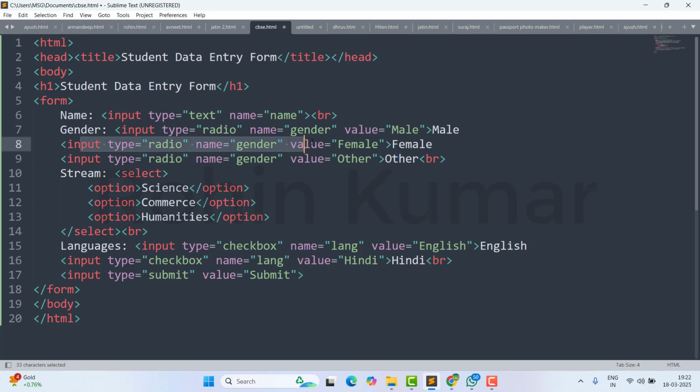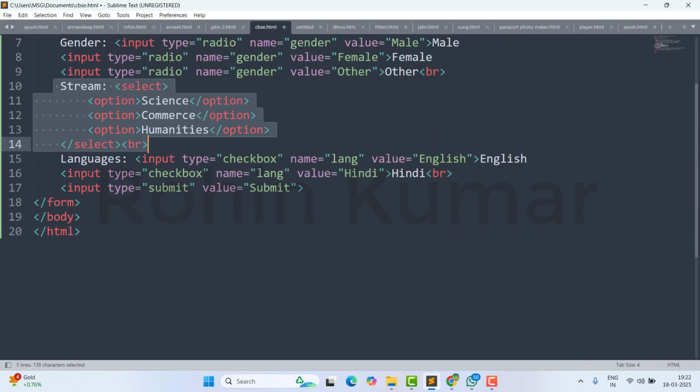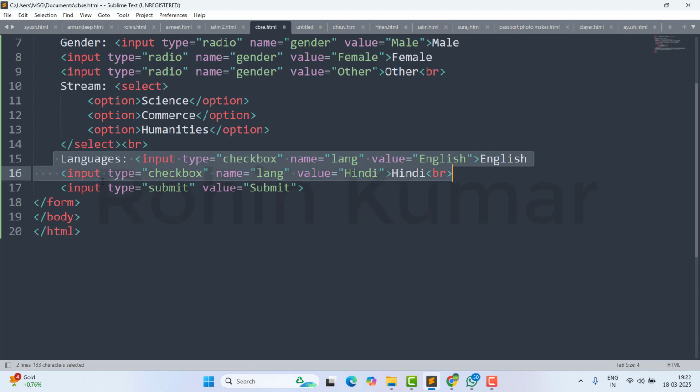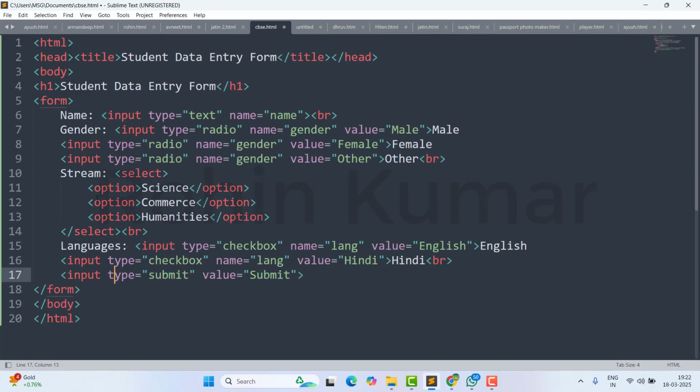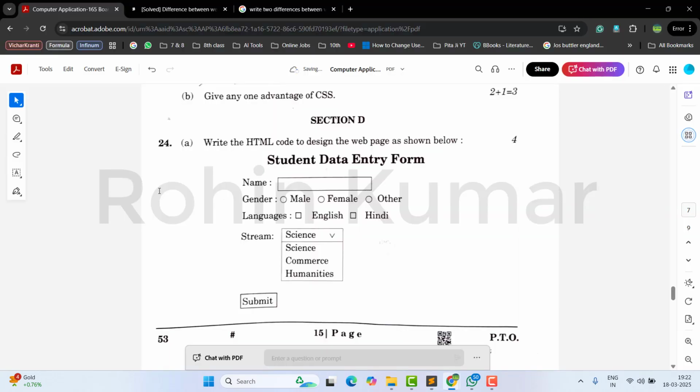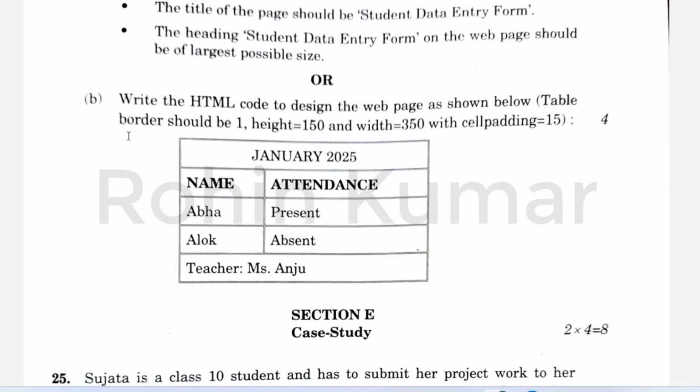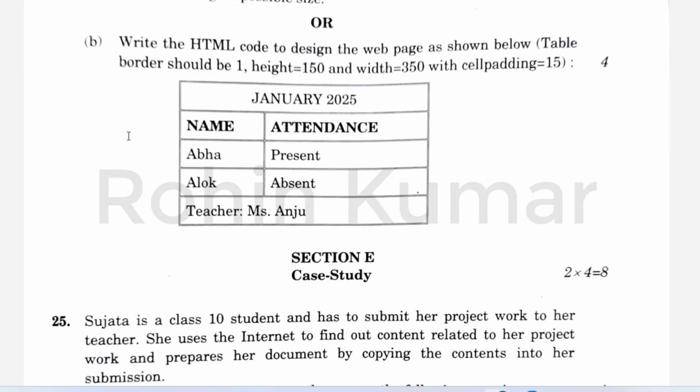Next we will make input type equal to radio, gender, name equal to gender, and then we will start stream, which we will make by select tag, and then in the last we will use two checkboxes for English subject and Hindi language, and last one we will make a button, which is the submit button, by input type equal to submit. So this is the code of this question. So let's move to the next question.